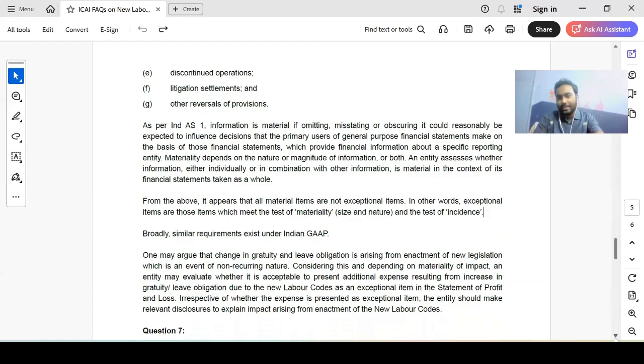So what they're saying is, if you as an entity or as the management feel that the item is not material, you need not present it as an exceptional item. But in your notes to accounts, you need to state that because of the change in the new labor code, there has been an impact in the P&L to this extent. See guys, in a case where it was a non-adjusting event itself, we gave a disclosure, but here it is an adjusting event. Here it is impacting your financial statements. So you should obviously disclose it in the notes to accounts. So that's what they're trying to say here, guys.